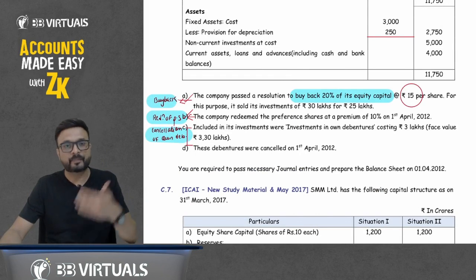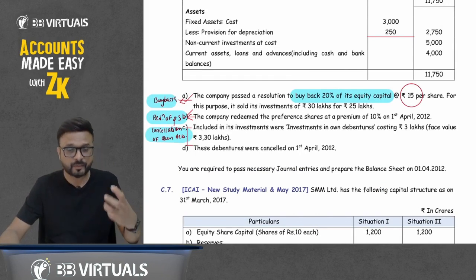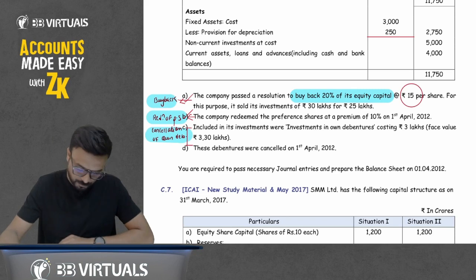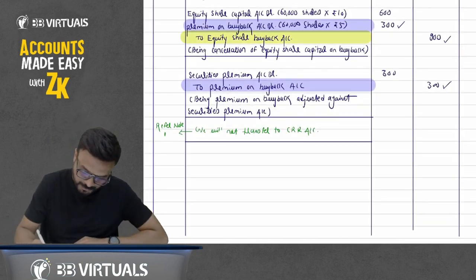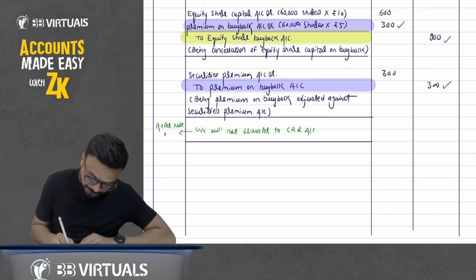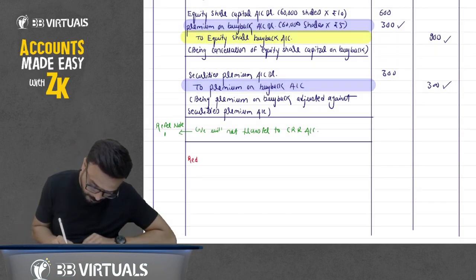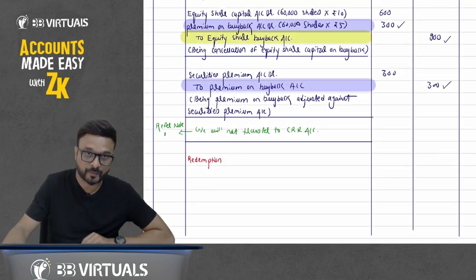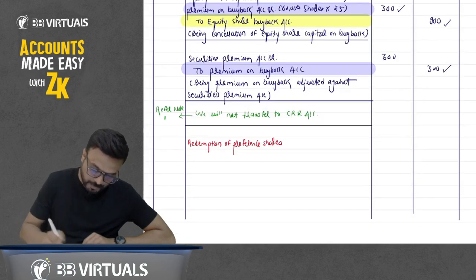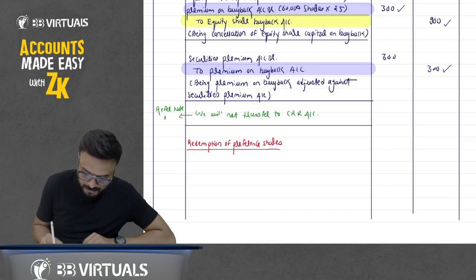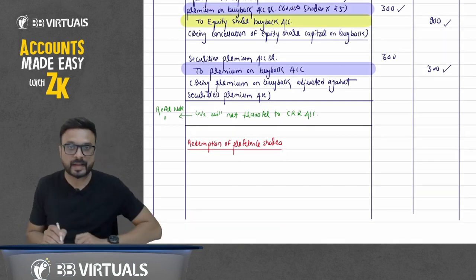So we will pass the entry that we have discussed for the redemption of preference shares. Pass the journal entry for redemption of preference shares. We can give the heading there: Redemption of preference shares. So when we do the redemption of preference shares, first we cancel what? Capital. Decrease in capital, debit.